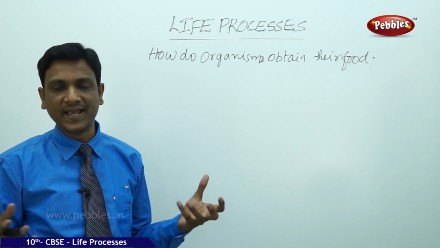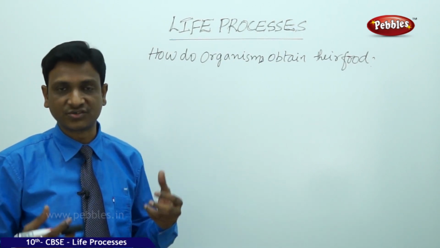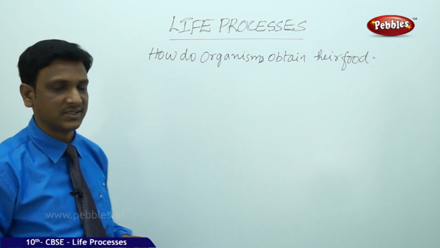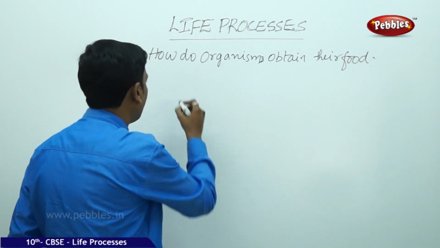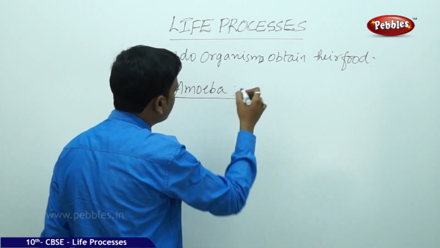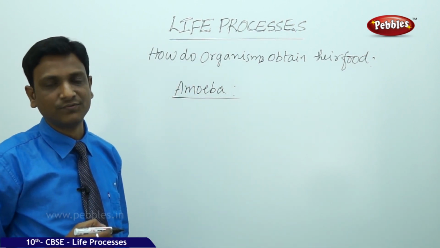So this is all the case of multicellular, well-developed organisms. They have well-developed structures to get the food. Then how about single-celled organisms? Say, for example, amoeba. Amoeba is a single-celled organism. How does it get its food?